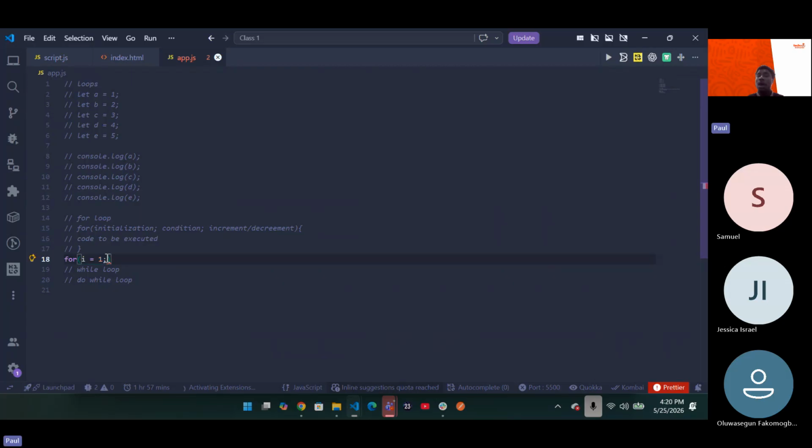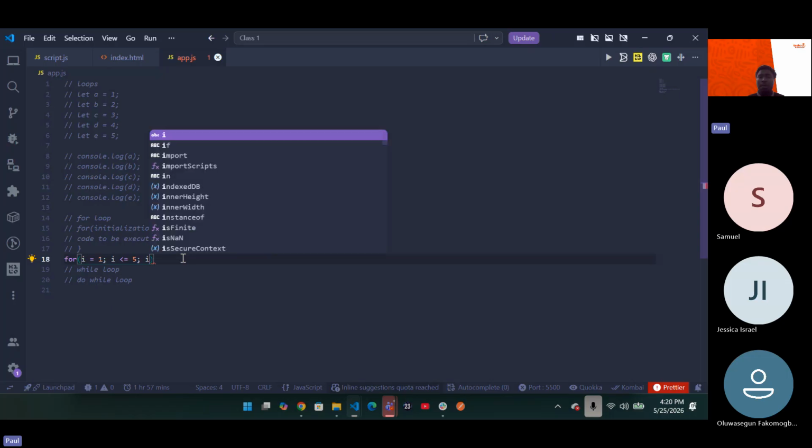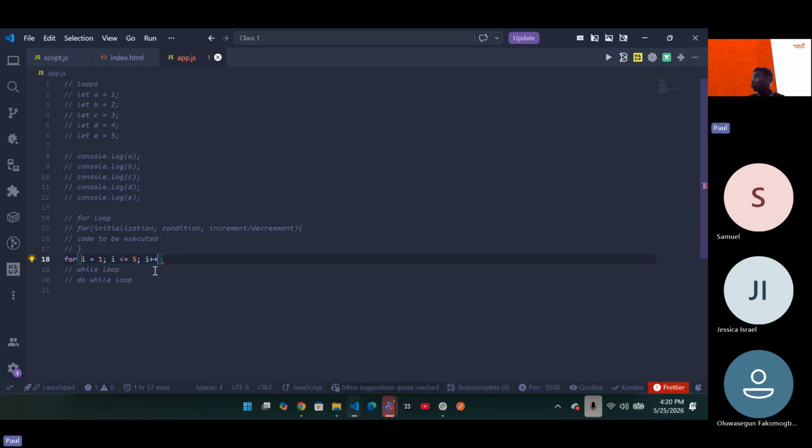For i equals 1, the condition is going to be to make sure that i is less than or equal to 5, because you are going from 1 to 5. So I can say i is less than or equal to 5. Then I increment i till it gets to 5. That's what i++ does. Do not forget when we talked about plus plus in operators, that when we talk about plus plus, we are incrementing it by 1 until the particular condition is met.